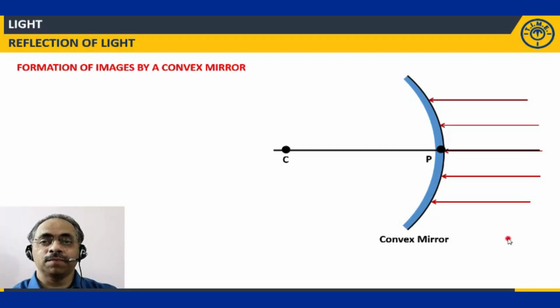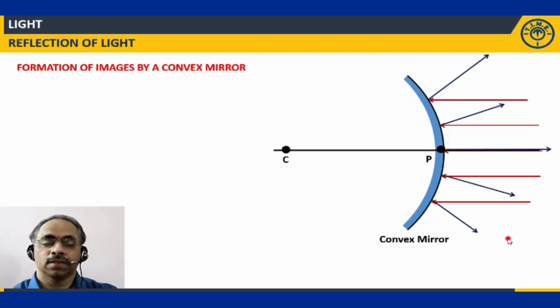In the case of a convex mirror, if the light rays are coming from infinite distance, the two parallel to the principal axis, after reflection, they appear to diverge from the focus. They're going in all possible directions. If I retrace them back, I'll get it this way. Means what? The image is highly diminished. Where the object is placed at infinity, the image is formed at the principal focus.